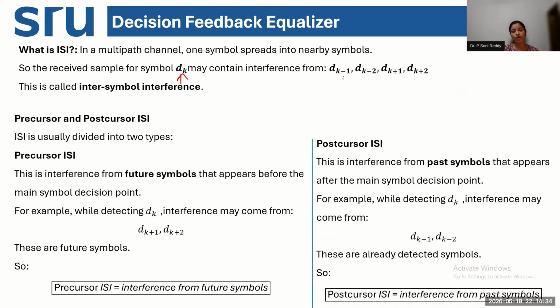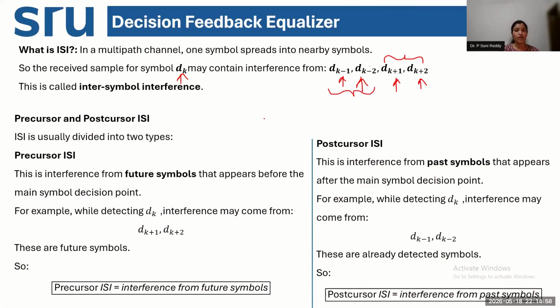I am focusing on the previous transmitted symbol error decisions, and I am focusing on the future transmit symbols that would be transmitted through the same channel. So what would be the ISI for the future?